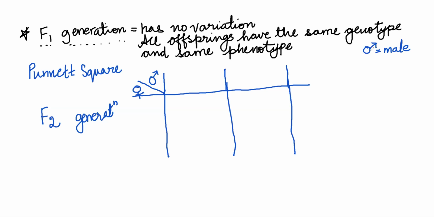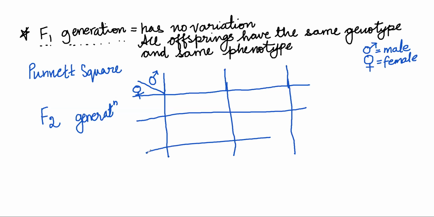It appears as if a person is carrying a spear, fighting in a war. This represents a mirror. Okay, so female. So all male gametes can be written in the horizontal first row, and female gametes can be written in the first column.